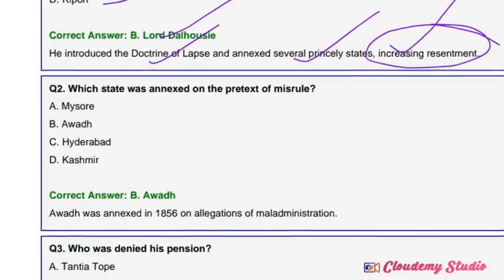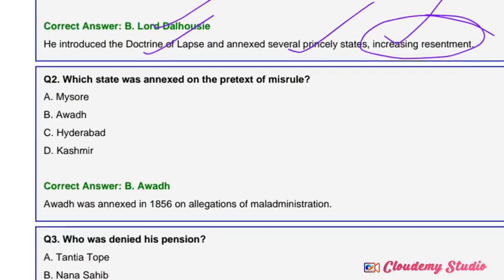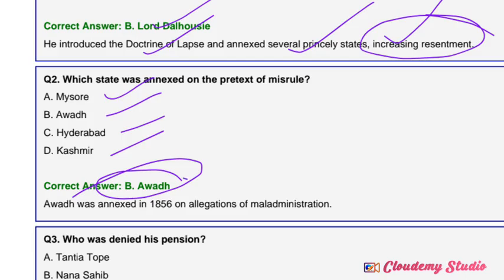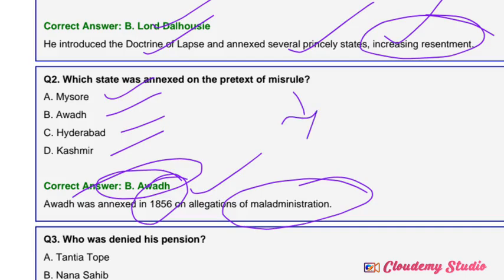So what is the next question? Which state was annexed on the pretext of misrule? I just explained that. Based on the pretext of misrule, the British East India Company started to capture some Indian provinces or territories. Which example is mentioned in your syllabus? That is very important. Mysore, Awadh, Hyderabad, Kashmir. The answer is Awadh. Awadh was annexed in 1856, based on the maladministration or misrule by Indian rulers.